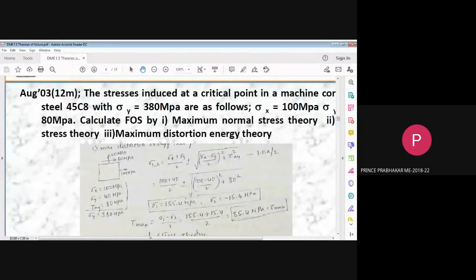Still doing. Do it fast. These are all sort of repetition. Sanjay Gowda, are you doing? Yes, sir.